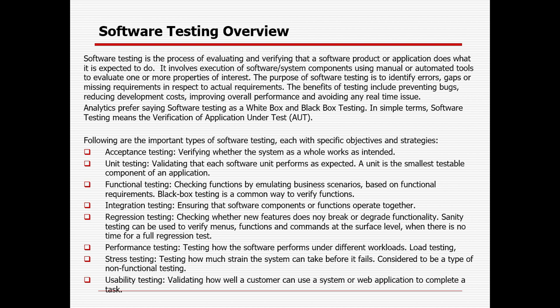And once a defect is raised and identified, it should go through the defect lifecycle management process, right? First the defect will be logged by the QA, then it will be validated by the developer or the business analyst. Once it is a valid defect, it will be fixed by the developer. In case it is invalid, it will be rejected. Once the fix is done, it will come back to the testers, so they will retest and revalidate it. Once it is fixed, they will close it, or in case it is not fixed, they will reopen it again. That's why the defect management cycle is there, right?